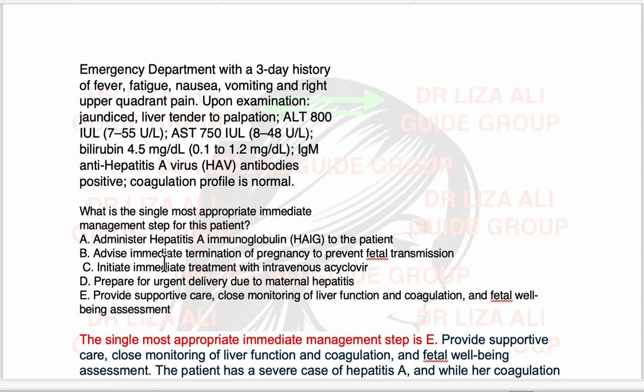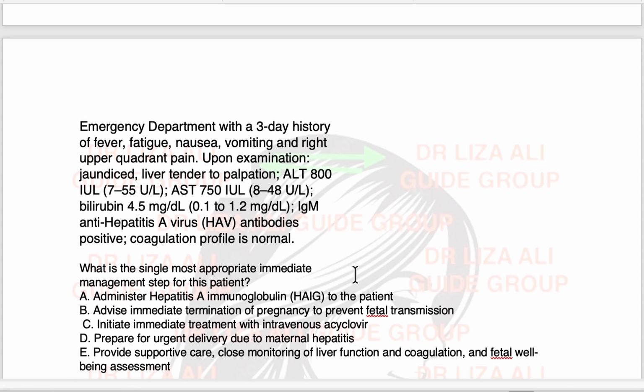C, initiate immediate treatment with intravenous acyclovir and prepare for urgent delivery due to maternal hepatitis. And the last option is to provide supportive care with close monitoring of LFTs, coagulation and fetal well-being.